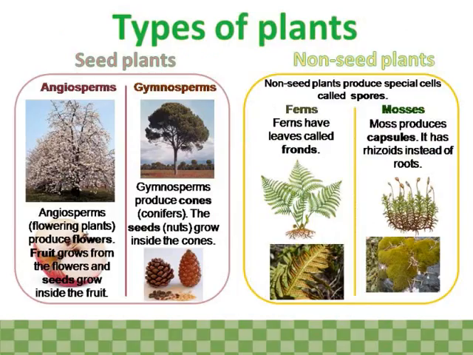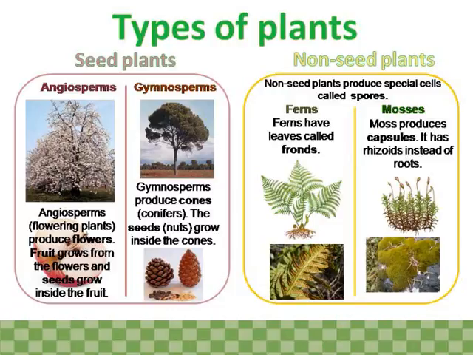Types of plants: seed plants and non-seed plants. Angiosperms, flowering plants, produce flowers. Fruit grows from the flowers and seeds grow inside the fruit. Gymnosperms produce cones.